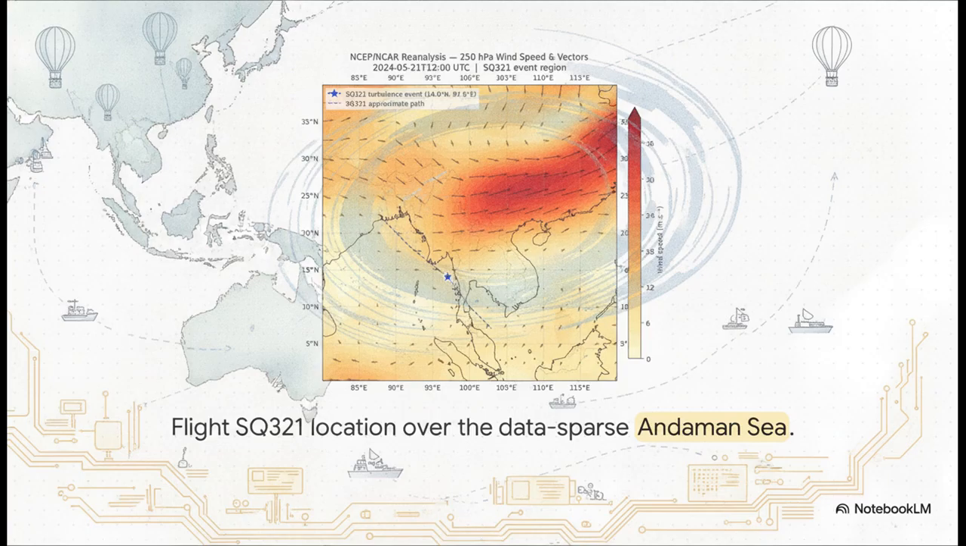The location is absolutely crucial here. The flight was over the open ocean, which is a notoriously data-sparse region. I mean, there are very few weather balloons or observation stations out there compared to over land, right? But even with sparse data, modern meteorology is supposed to be robust enough to fill in the gaps.